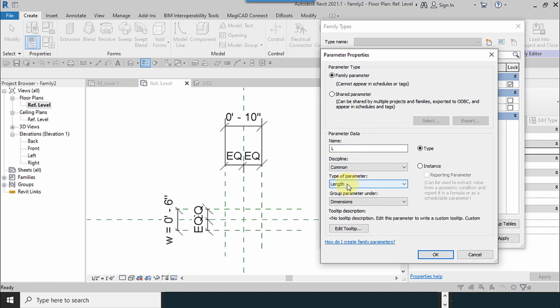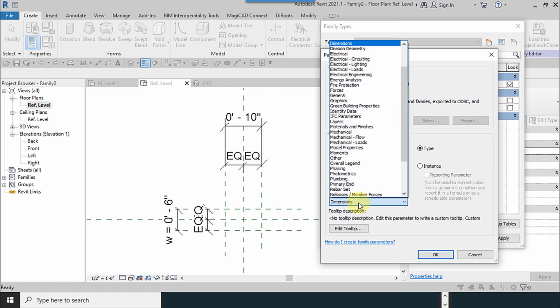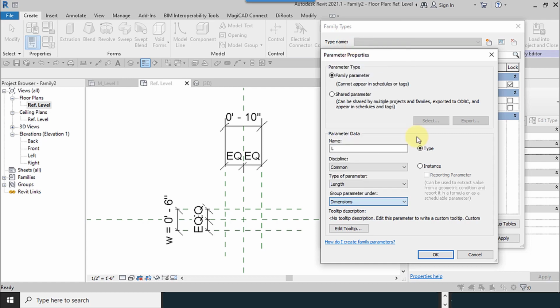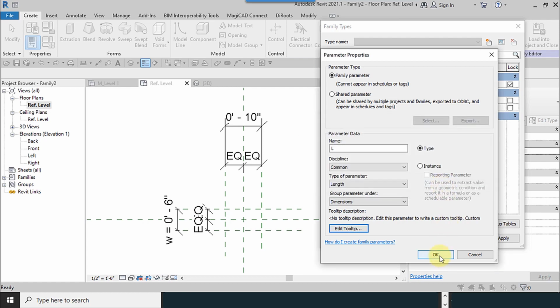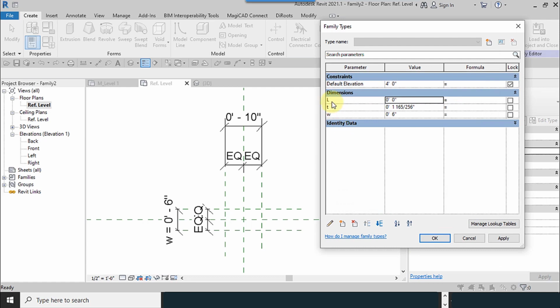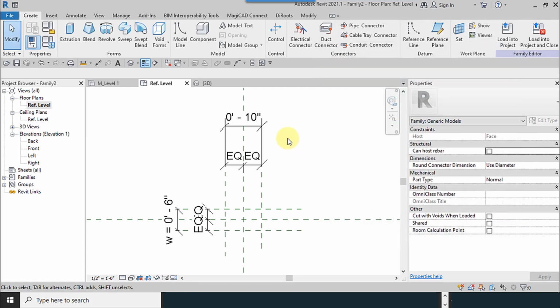You can change the discipline or type of parameter, and I use the group parameters and use type. And in edit tooltip, you can add 250 characters as a tooltip for this parameter. Now the L amount is 0.